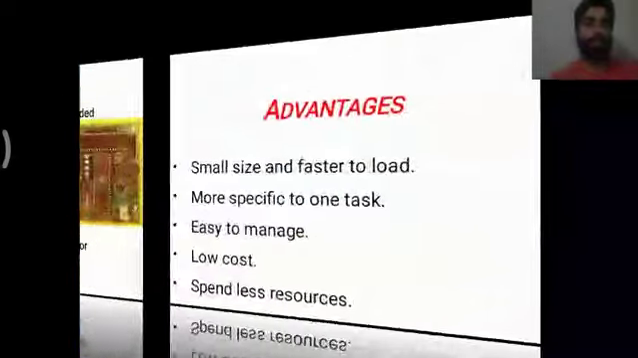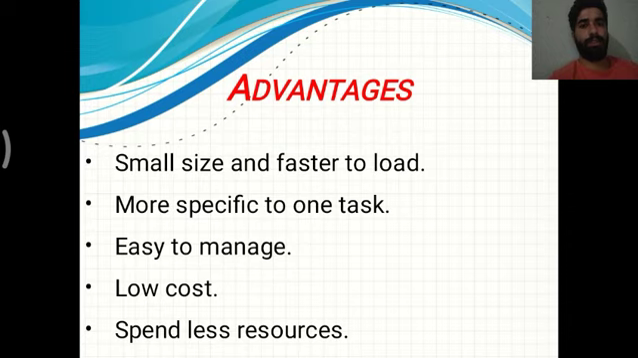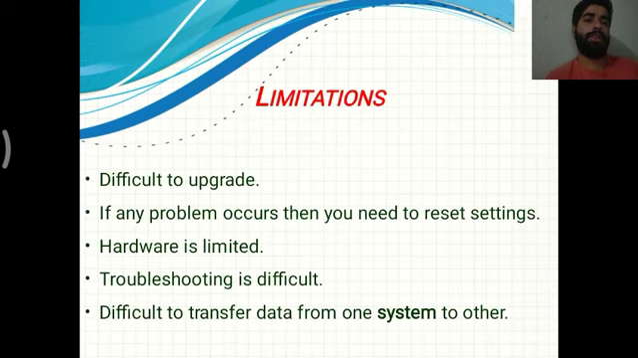And next we have the advantages of embedded systems: small size and faster to load, more specific to one task, easy to manage, low cost, spends fewer resources. So these are the advantages of embedded systems. And we also have some limitations. Number one is that it is difficult to upgrade. If any problem occurs, then you need to reset settings. Hardware is limited, troubleshooting is difficult, and it is difficult to transfer data from one system to another.